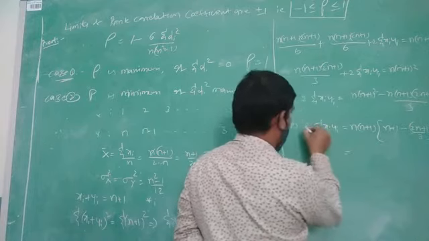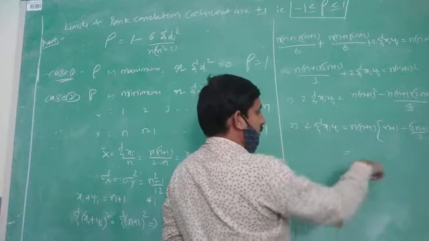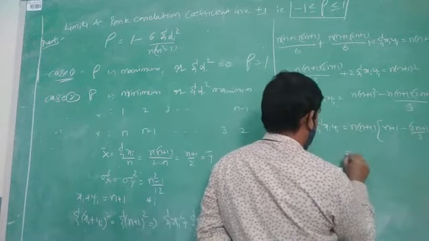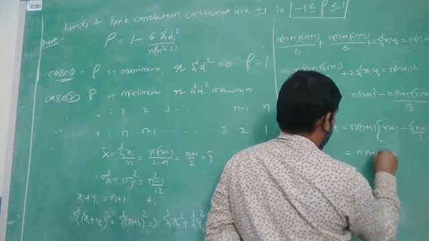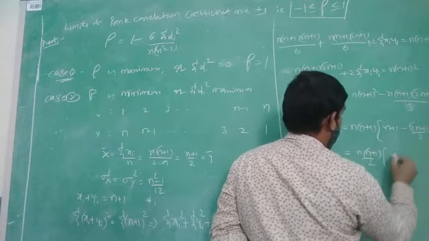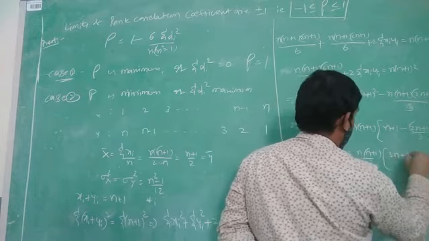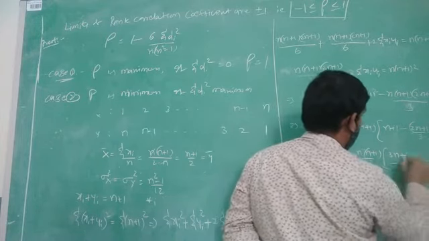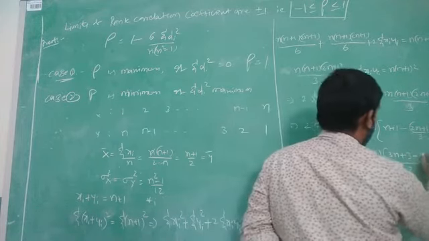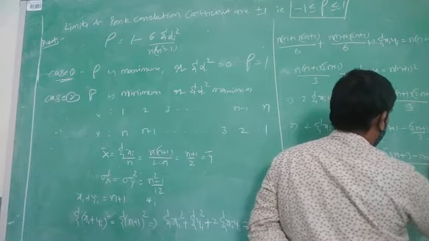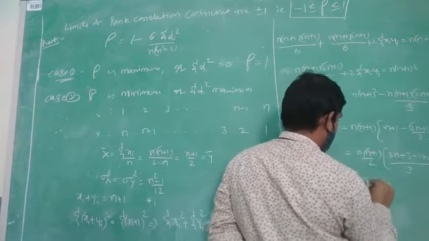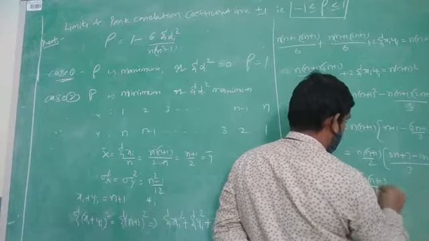Taking the LCM, which is 3, we get (3n plus 3 minus 2n minus 1), and the multiplication with the two values gives n into (n plus 1) divided by 2.